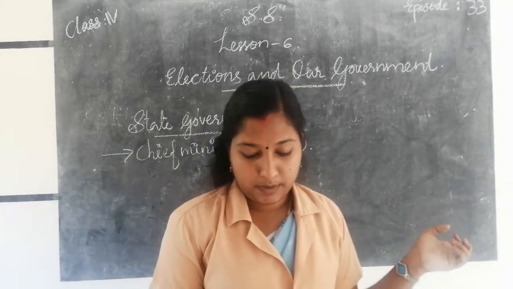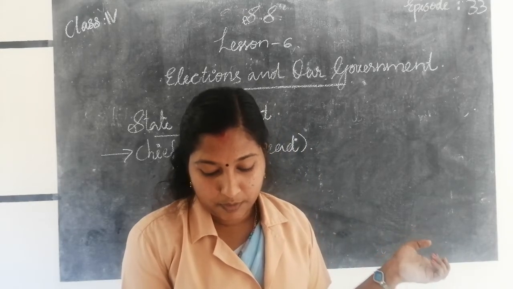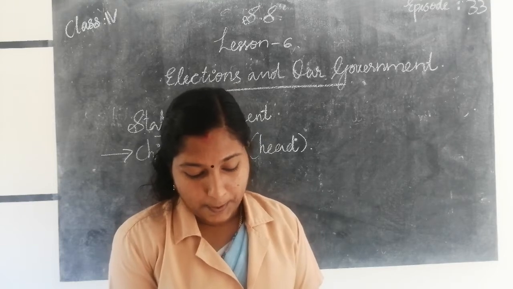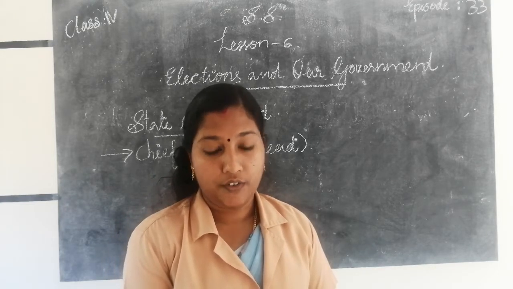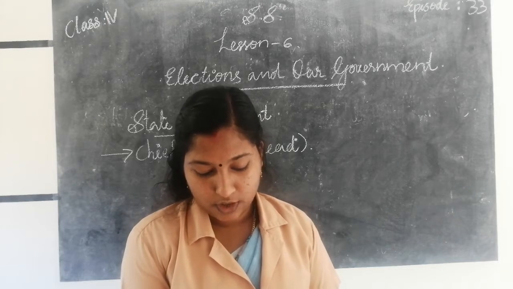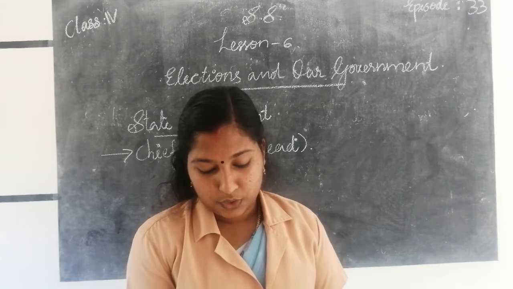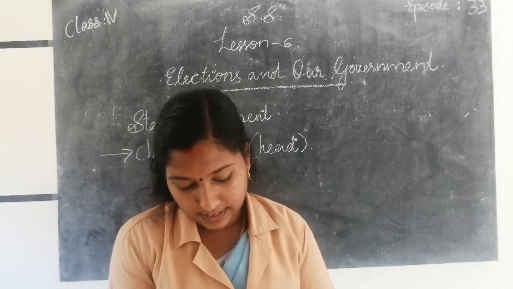The state governments are elected by the people through statewide elections. Then the party or combination that wins the majority of seats forms the government and makes policies to ensure the welfare of the state and its citizens.